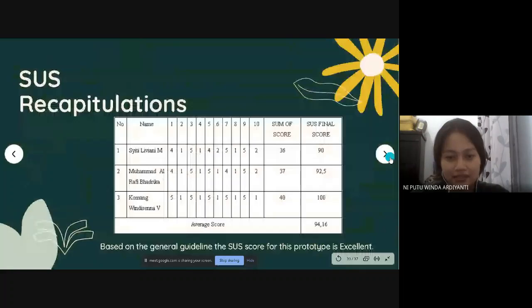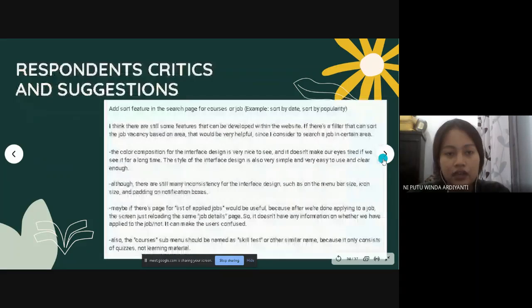So this is our SUS recapitulation. Our average score is 94.16, and based on the general guideline of the SUS score, our prototype is excellent. And after that, these are the respondent critiques and suggestions.